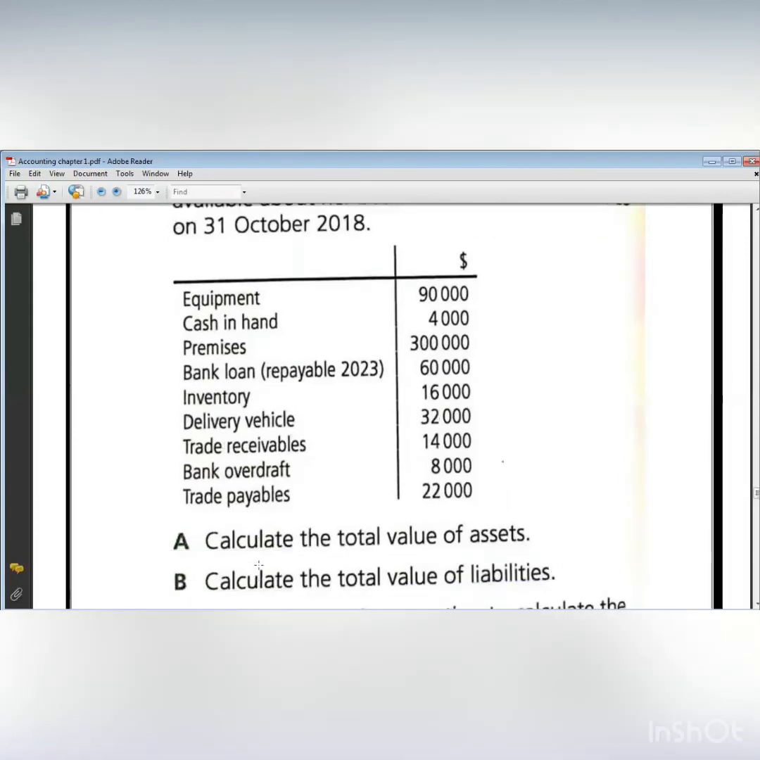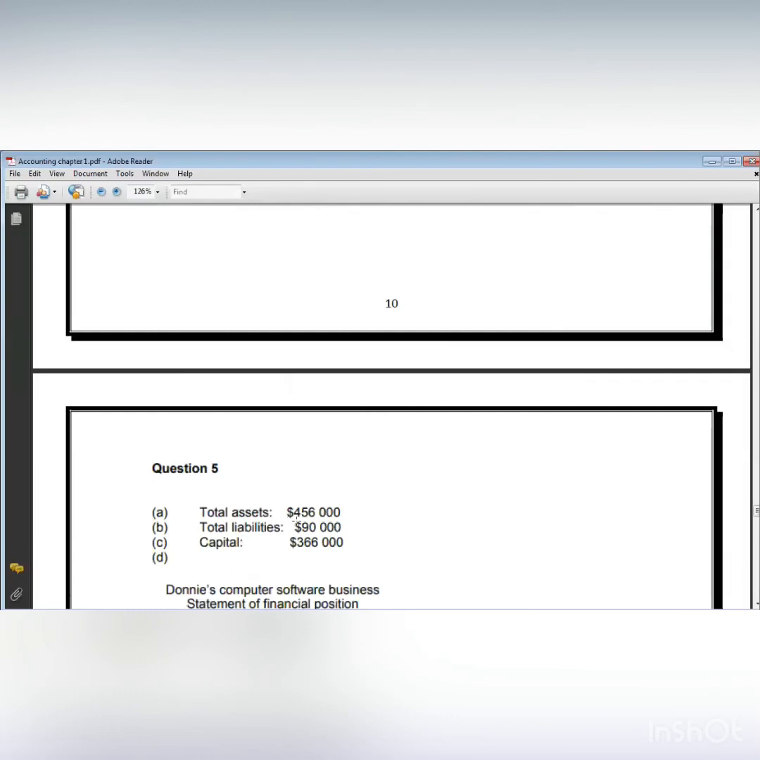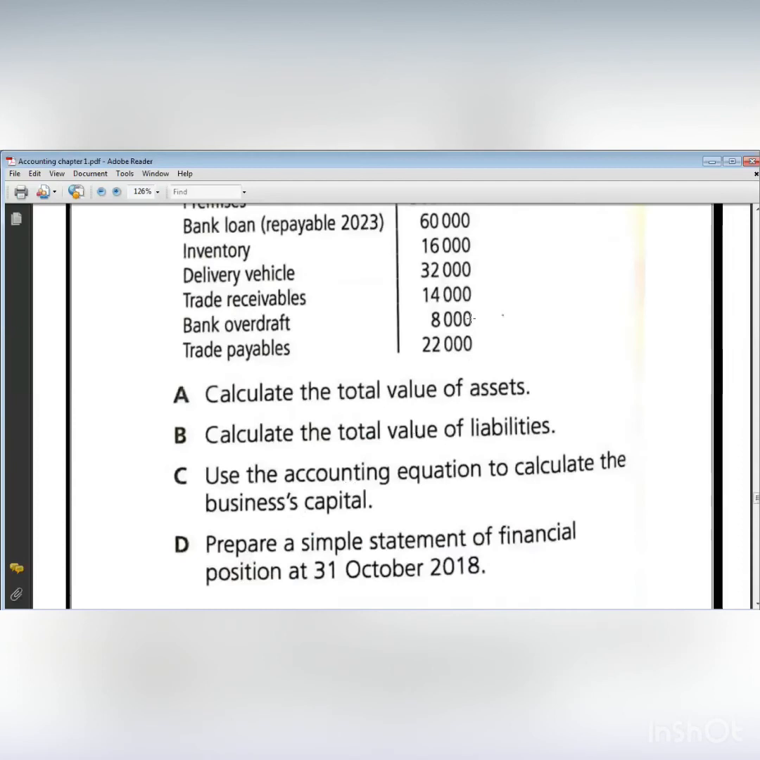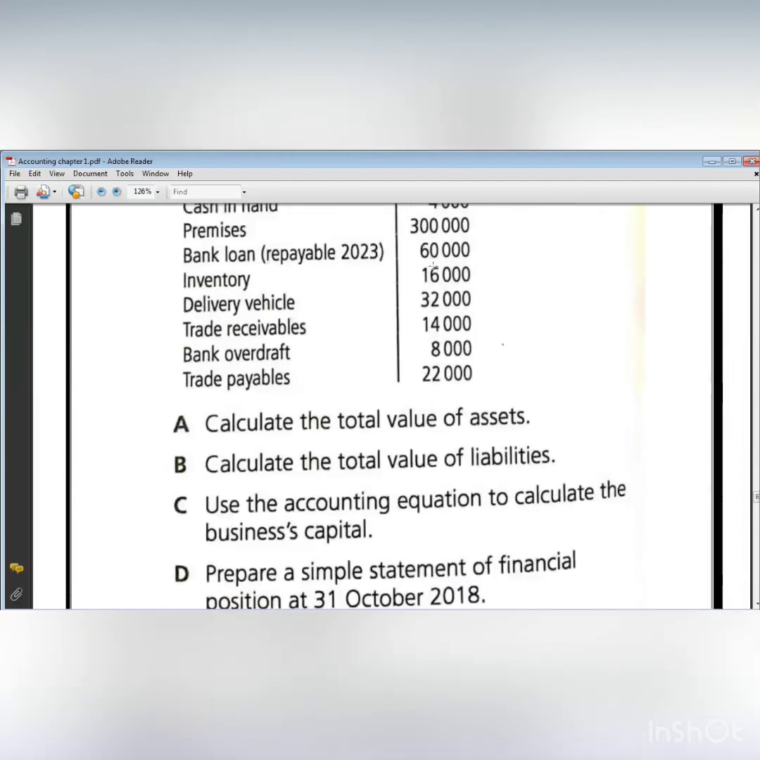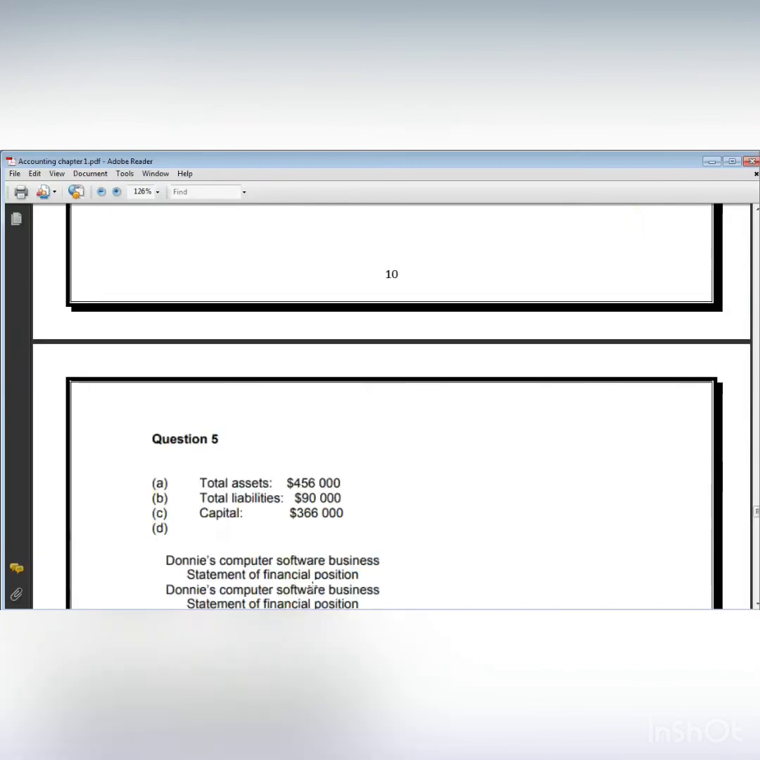So first I have to calculate the value of assets. So I'm going to add all the assets, and you will find that it will be $456,000. Then I'm going to add all liabilities, which is 22 and 8 and 60. So 60, and this is 30, so it will be 90. So total liabilities will be 90. And the capital, how can I get the capital? We said, according to the accounting equation, assets equal capital plus liabilities. So now I want capital, so capital equals assets minus liabilities, so it will be 366.